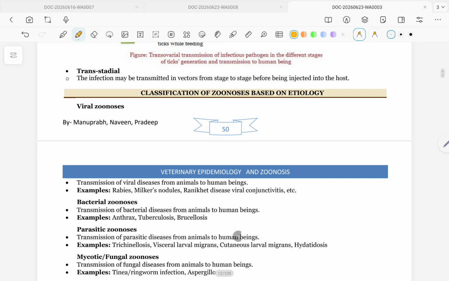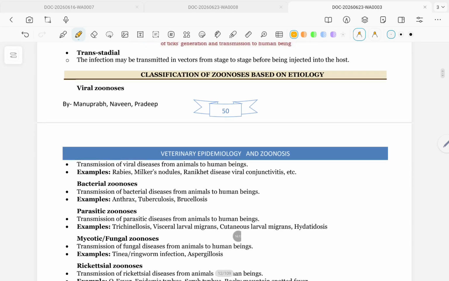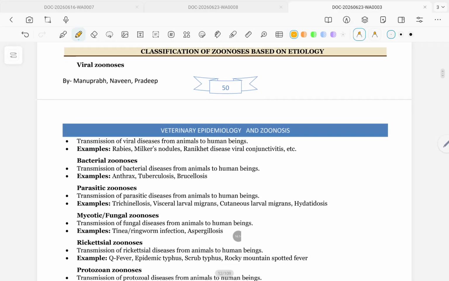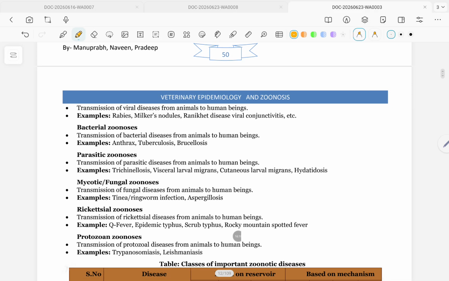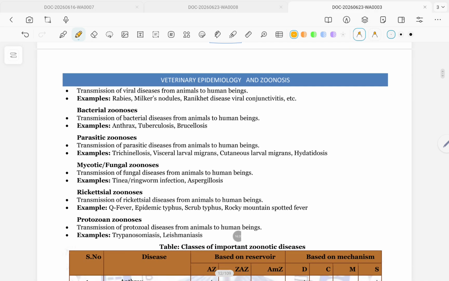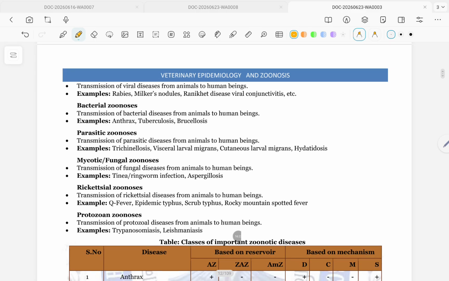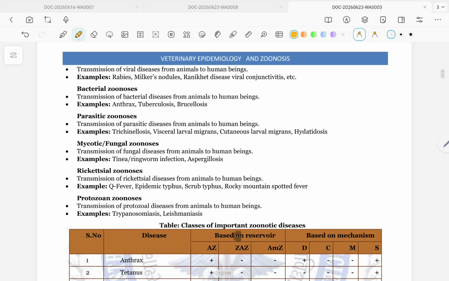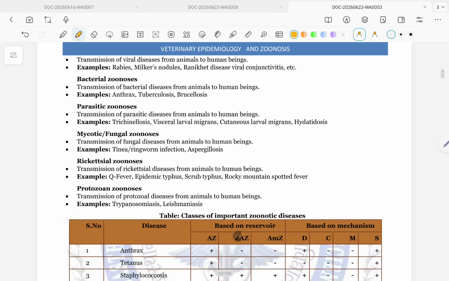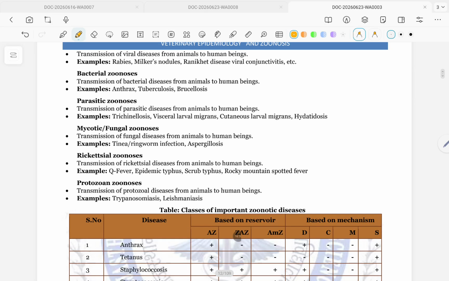Classification of zoonosis based on etiology. Viral zoonosis: transmission of viral disease from animals to human beings. Example: rabies, milker's nodules, chronic disease, viral conjunctivitis, etc. Bacterial zoonosis: transmission of bacterial disease from animals to human beings.